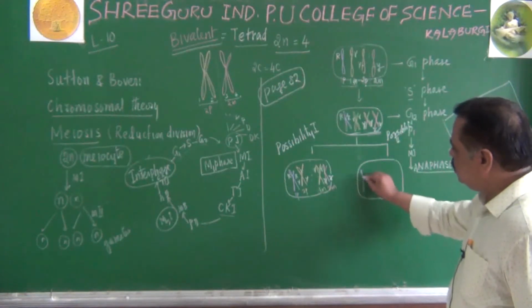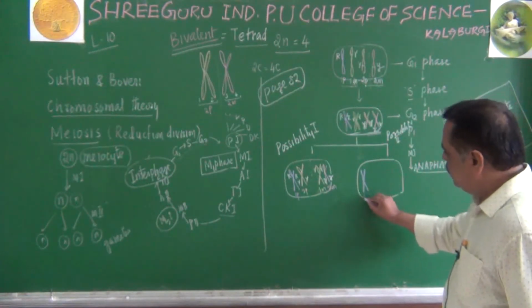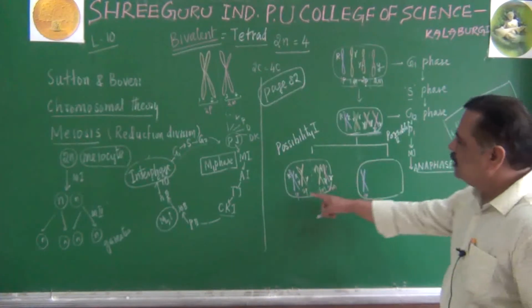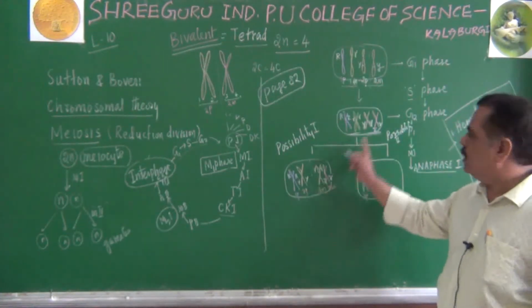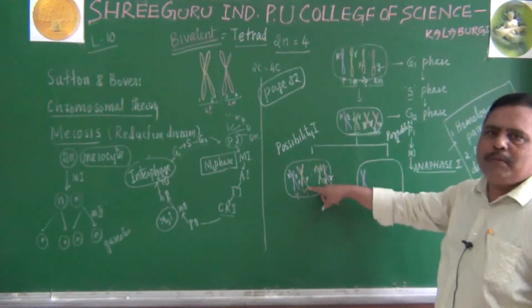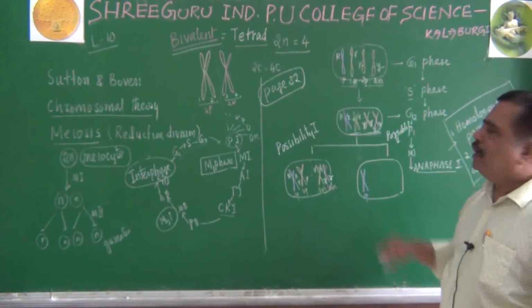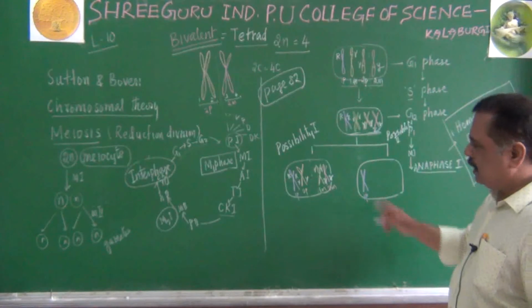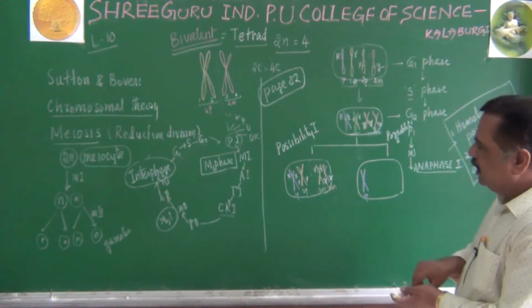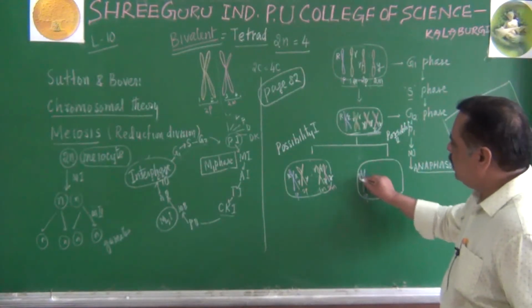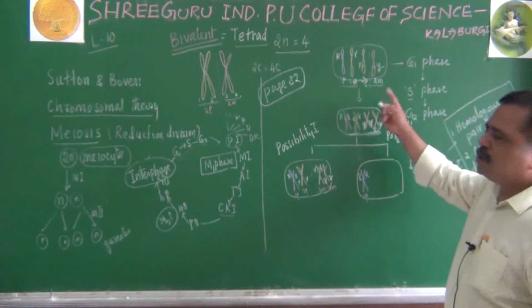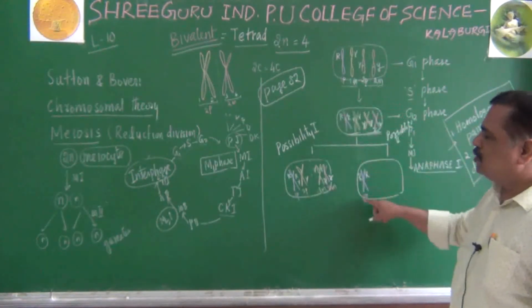This is first paternal, and instead of second paternal coming here, let us imagine second maternal comes here. Otherwise, first paternal is here. With which chromosome, which alleles are they having? Capital R. Who has to come to the other side? One maternal has to come to the other side.